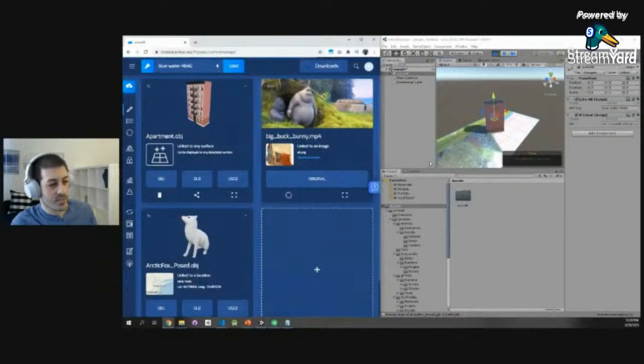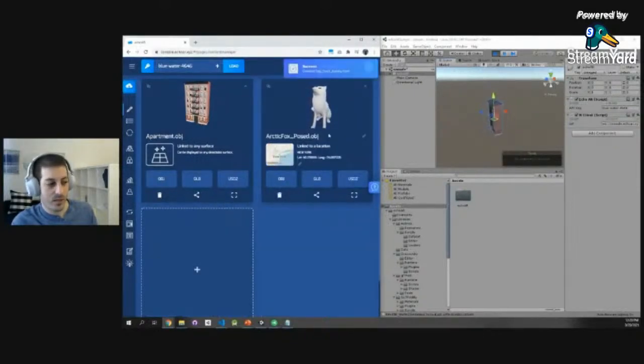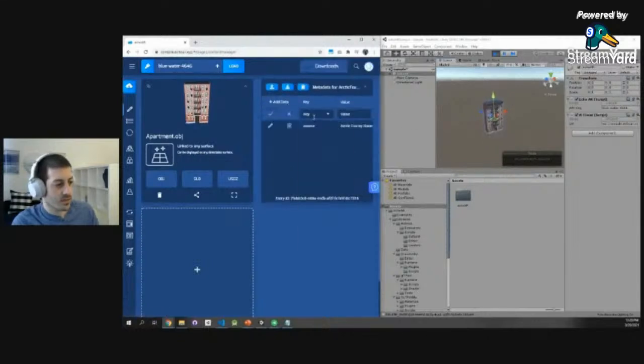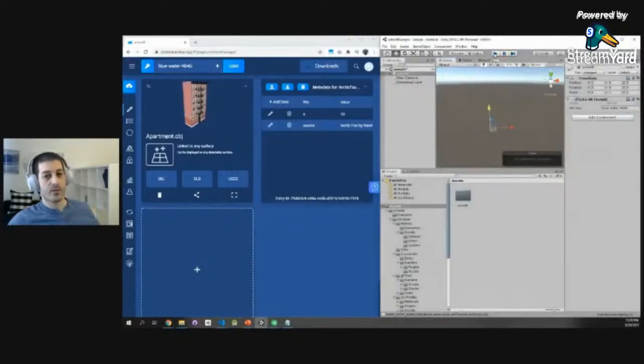But basically what we see here is that the video automatically disappears, right? I just clicked delete, and it automatically disappeared. Let's move the fox a little bit to the side so it won't be occluded by the building. Bam, suddenly it's here. Again, all these things happen in real time. If I stop Unity from playing, everything disappears.